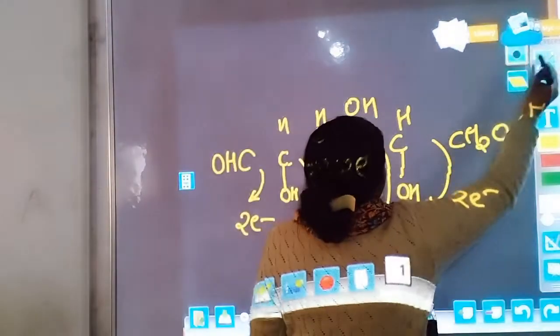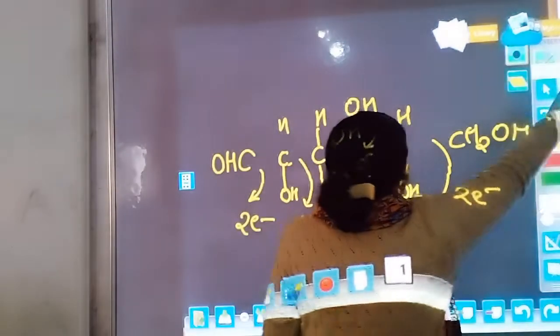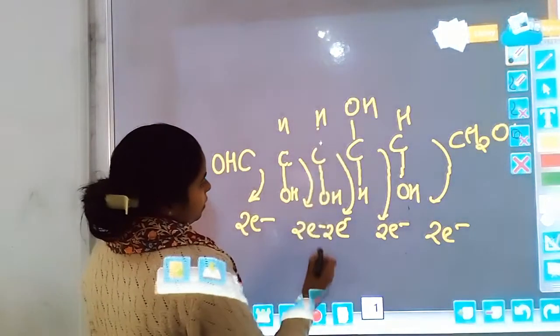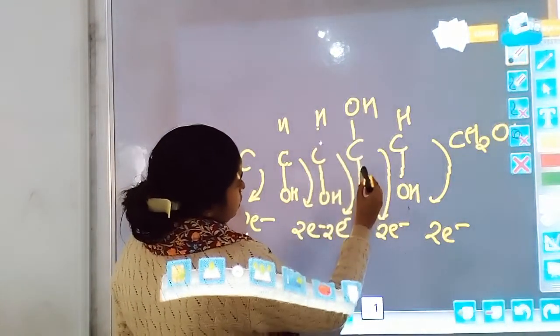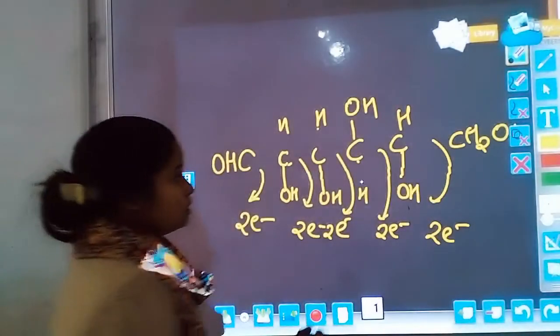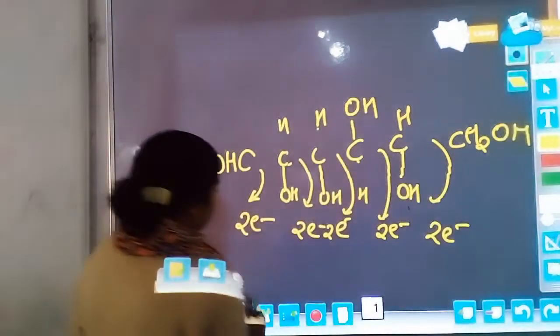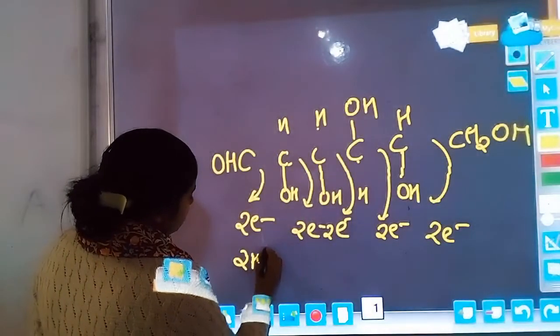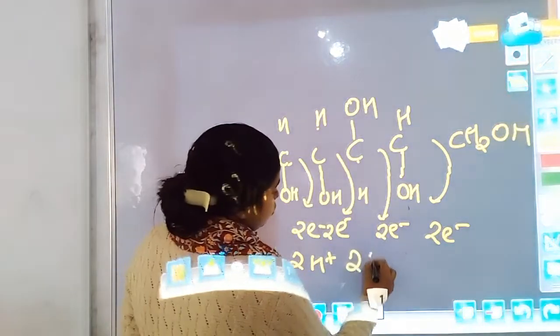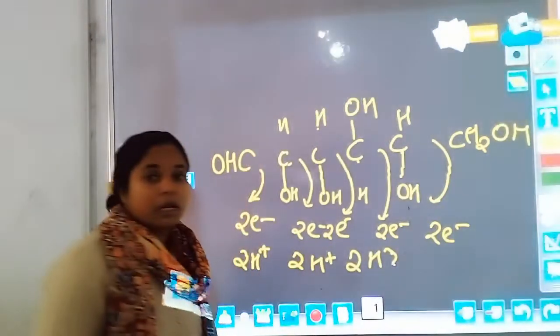Again breakdown occurs, the breakdown of carbon and hydrogen. So that means hydrogen is released, and 2 protons are also released from this. 2 protons released, 2 protons released, and so on.